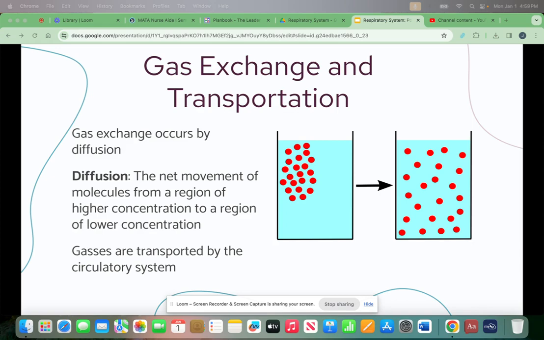However, if oxygen merely remained in the lungs, all other body cells would die. The vital link between the alveoli and the body cells is the circulatory system. Each alveolus serves as a depot from which oxygen is loaded into the blood of the pulmonary capillaries. Because the alveoli contain a greater concentration of oxygen than the blood entering the pulmonary capillaries, oxygen molecules diffuse from the alveoli into the blood.